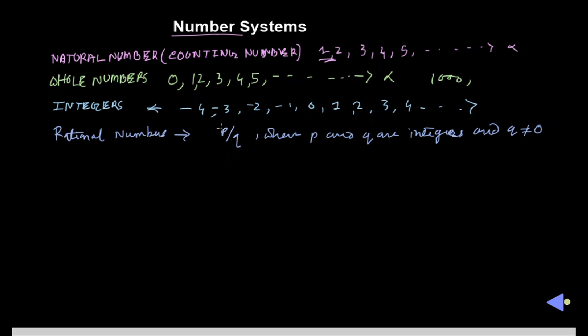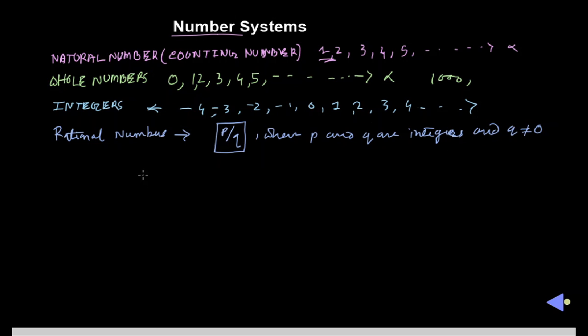So two conditions should be satisfied: p and q should both be integers, and the denominator q should not be equal to 0.